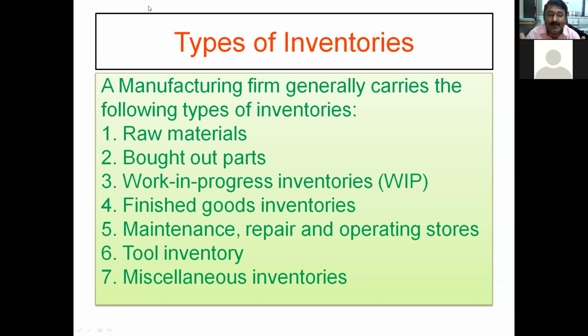So from starting any operation on any raw material up to before it is a finished product ready to sell, whatever the material is in between, it is neither raw material nor finished product. That in-between stage is nothing but work in progress inventory, WIP. This word is very important: WIP, work in process inventory.